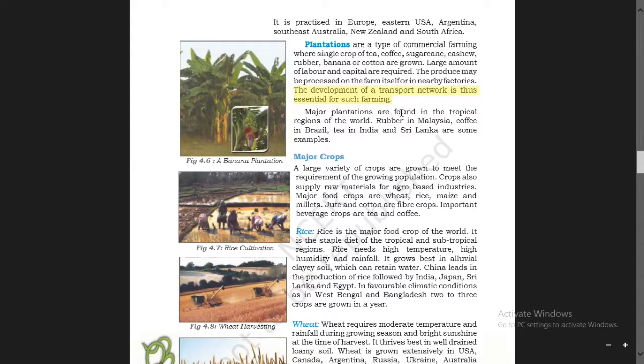Major plantations are found in the tropical regions of the world. Rubber in Malaysia, coffee in Brazil, tea in India and Sri Lanka are some examples. So major plantations are found in the tropical areas of the world.